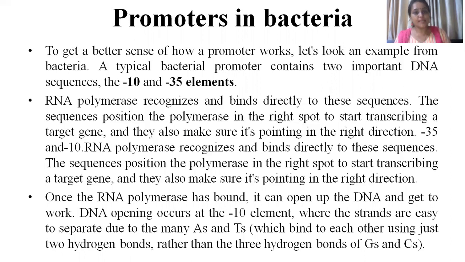This site is +1. From this +1 site, when you talk about upstream, 35 nucleotides upstream from the initiation site is known as -35, and 10 nucleotides upstream from the initiation site is known as the -10 promoter site.